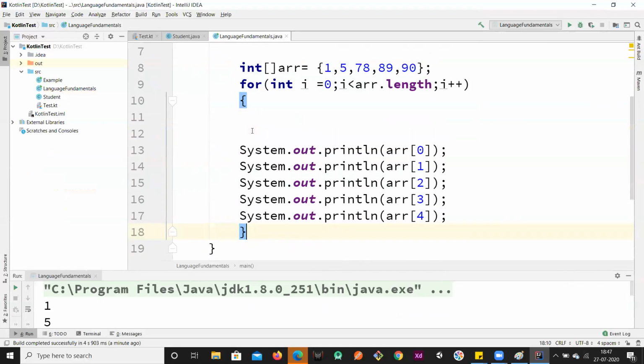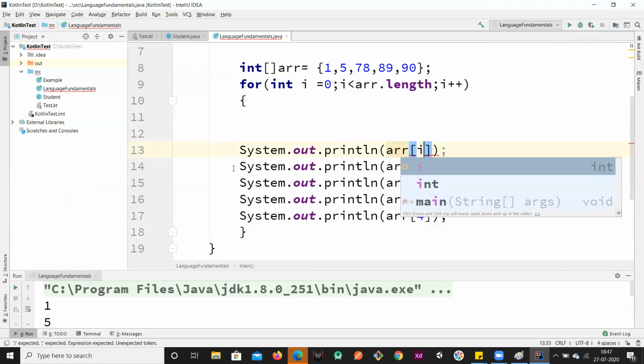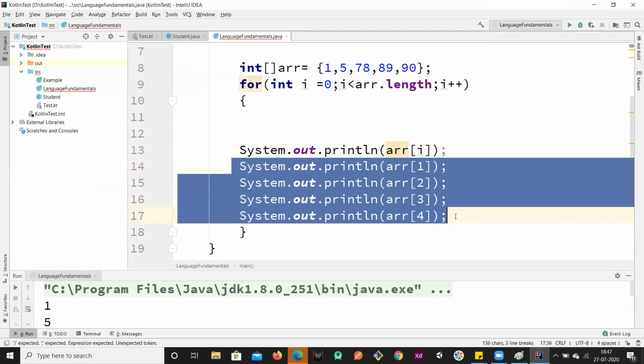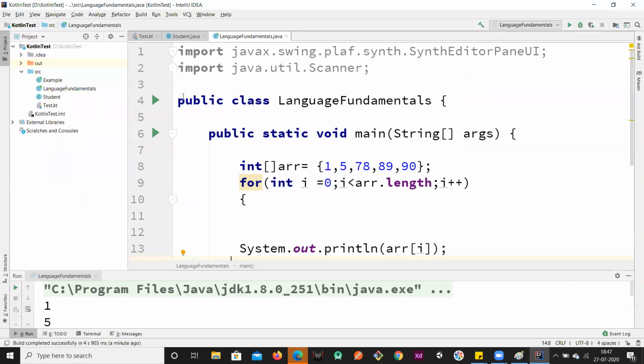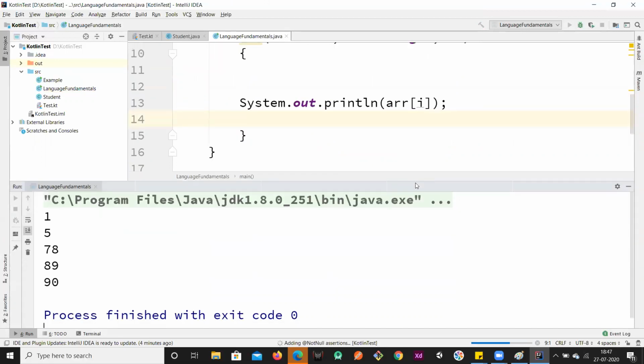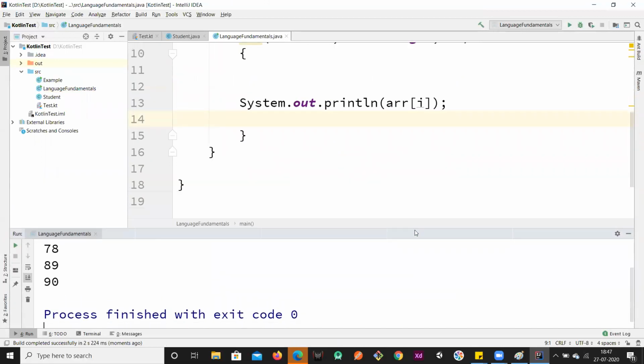So here what I'll do is instead I'll change this to i and I'll remove all these values. In each iteration this will be printed. Right? In this manner I can do. So it will give me the same output.